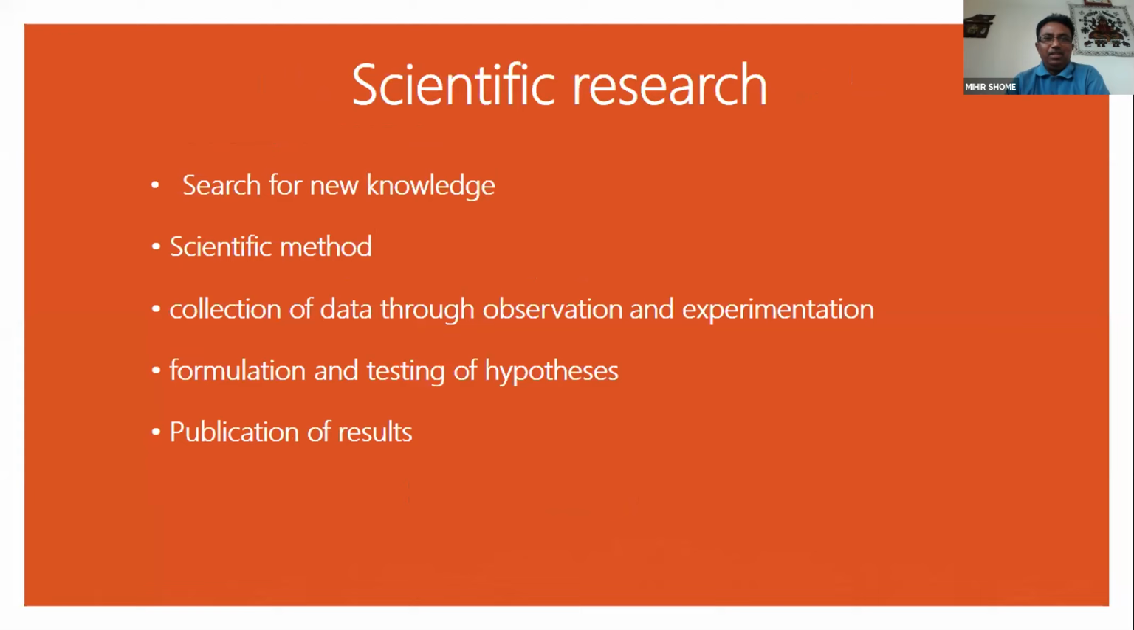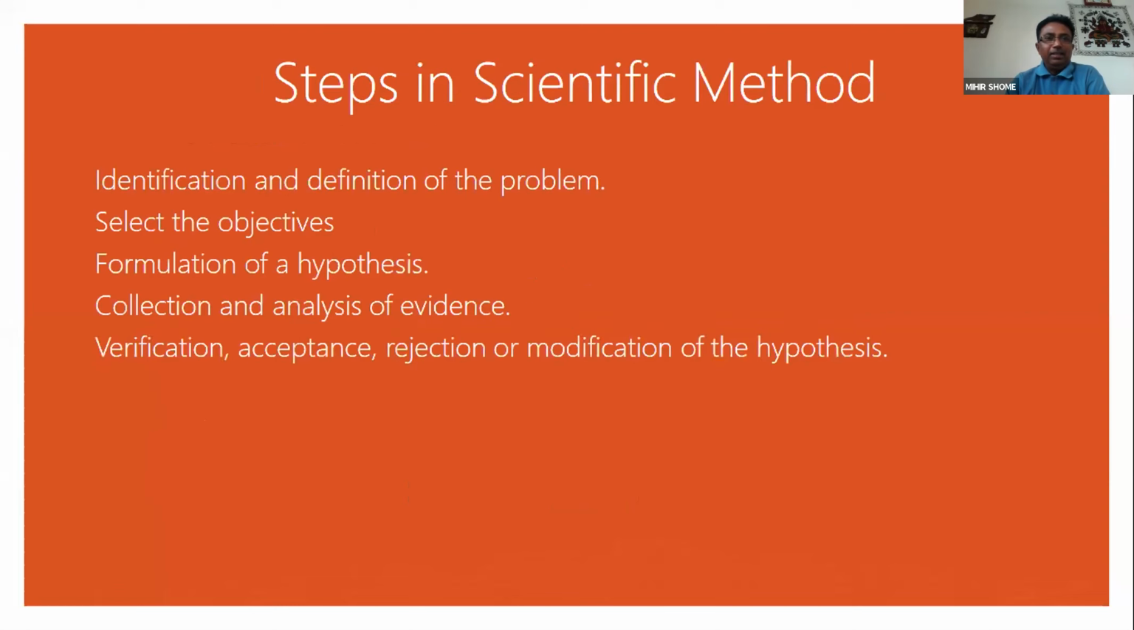First, what is scientific research? Search for new knowledge, scientific method, collection of data through observation and experimentation, formulation and testing of hypotheses, publication of results. Then the steps in the scientific method: identification and definition of the problem, select the objectives, formulation of a hypothesis, collection and analysis of evidence, verification, acceptance, rejection or modification of the hypothesis.